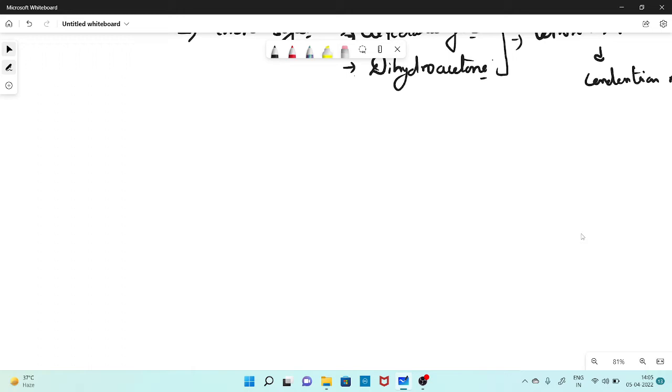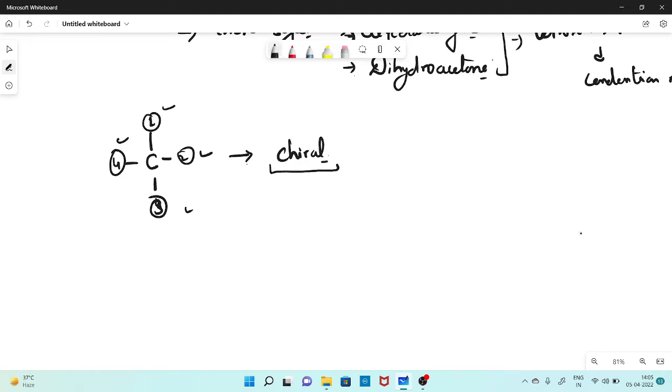First of all, as we know, when a carbon atom is surrounded by 4 different types of groups, then this type of carbon is called a chiral carbon. This chiral carbon is present in the carbohydrate.